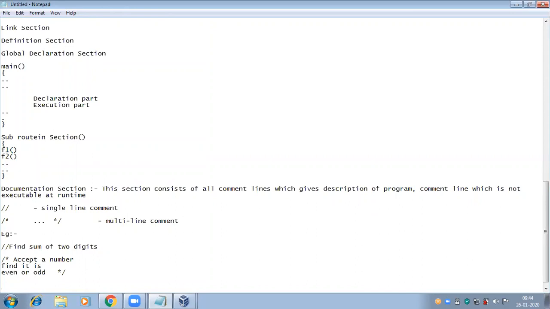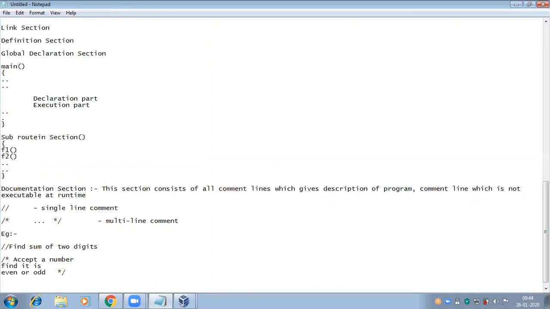Where we need to write a description in the program, we use the comment symbols, 2 forward slashes or forward slash star and star forward slash, for single line comments and multi-line comments. That comment line is not executable at runtime.